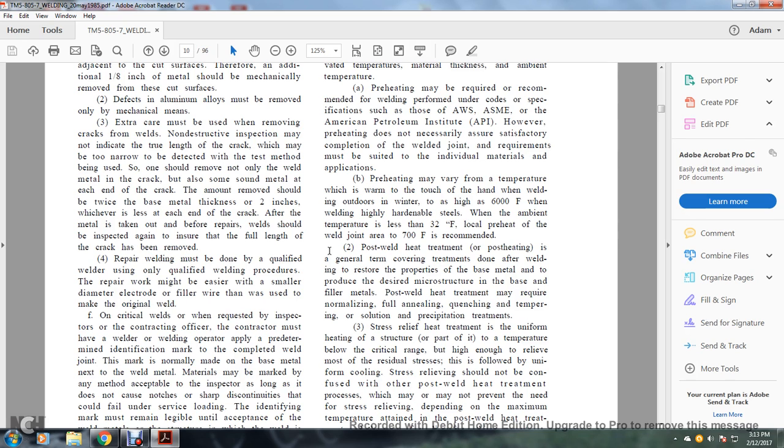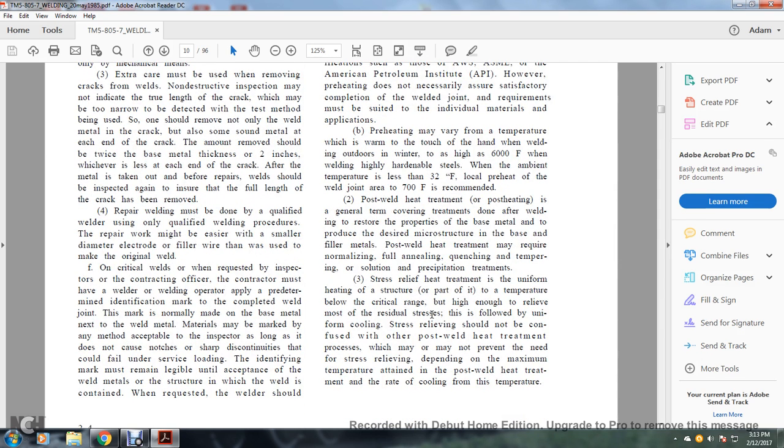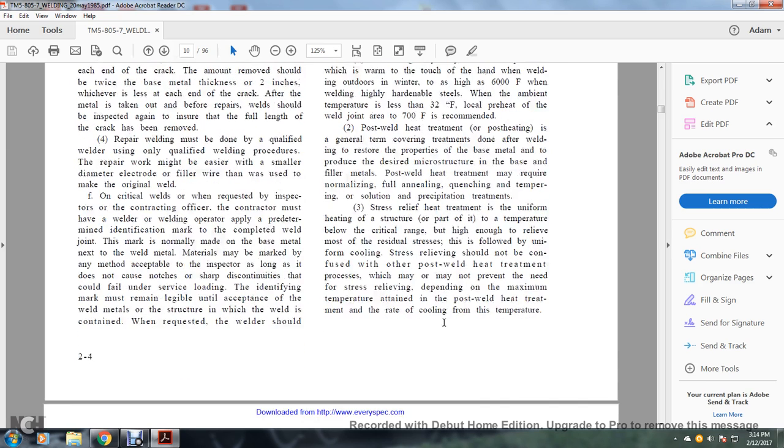Post-welding heat treatment or post-heating is a general term covering the treatments after the welding to restore properties of the base metal and to produce the desired microstructure in the base and filler metals. Post-welding heat treatment may require normalizing, full annealing, quenching and tempering, solution or precipitation treatments. Stress relief treatment is uniformly heating the structure or part to a temperature within the critical range, high enough to relieve most of the residual stress, followed by uniform cooling. Stress relieving should not be confused with other post-welding heat treatment processes, which may or may not prevent the need for stress relieving, depending on the maximum temperature attained with the post-weld heat treatment and the rate of cooling from this temperature.